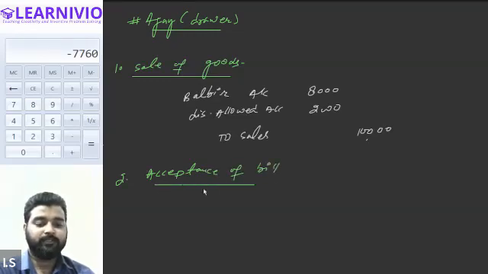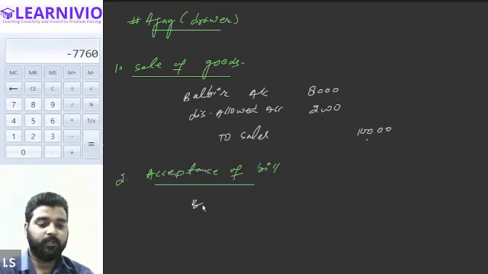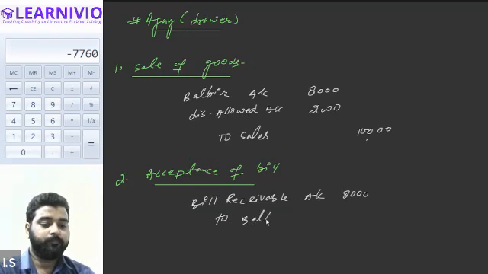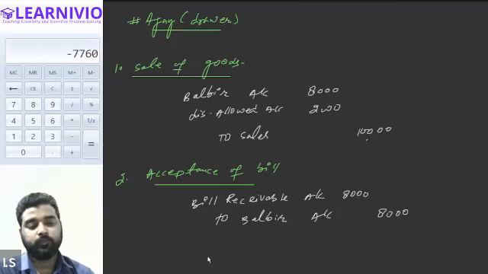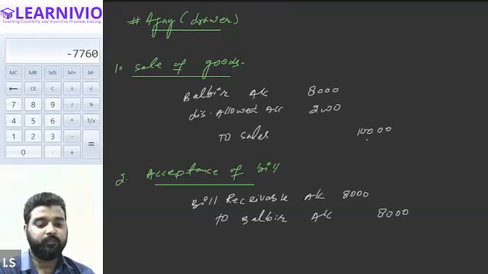So for the acceptance of bill, the general entry is bills receivable account debit for 8,000 to Balbir account 8,000 again. All right. So these are the two entries that will be made in the book of Ajay.